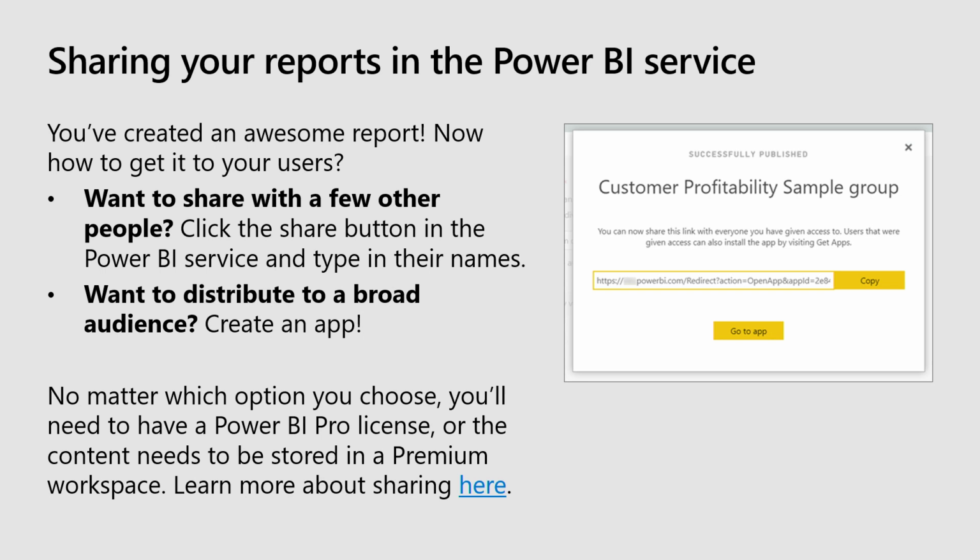So really, once you're going broader and you need to manage permissions, and this is broader than a small work group, you really want to look into Power BI apps. No matter which option you choose, this is where you do need to start paying for Power BI. So Power BI Desktop, totally free, work away. But once you start sharing on the Power BI service, you'll either need a Pro license or you'll need to store that report in a Power BI Premium workspace.